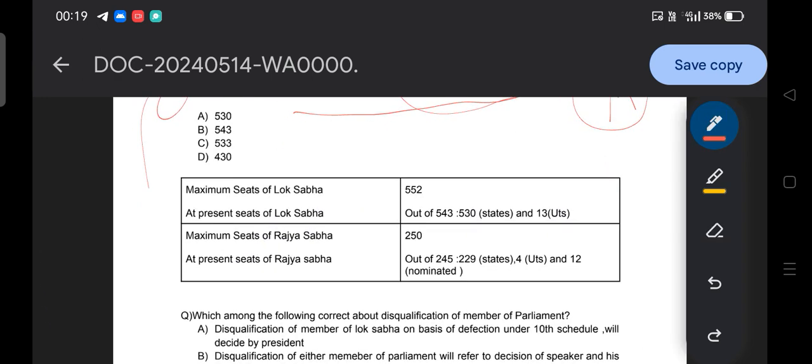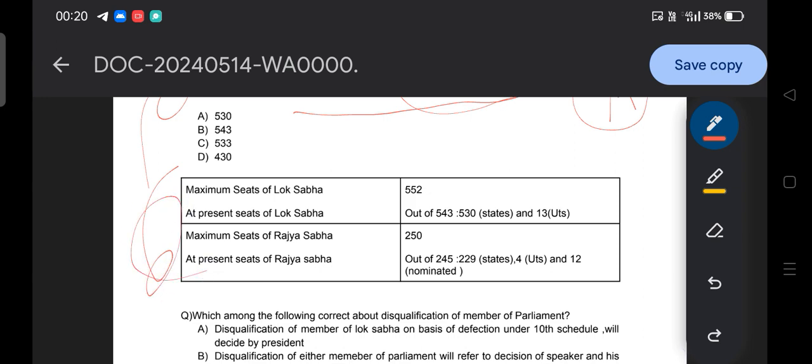Similarly, the maximum seats of the Rajya Sabha is 250. Right now the seats of the Rajya Sabha are 245, and out of that 229 seats belong to the states, four seats belong to the union territories, and 12 are nominated. So we can say that out of the two houses of Parliament,